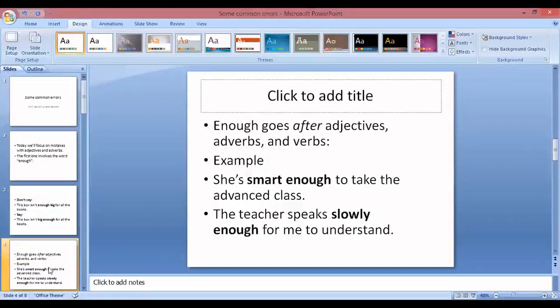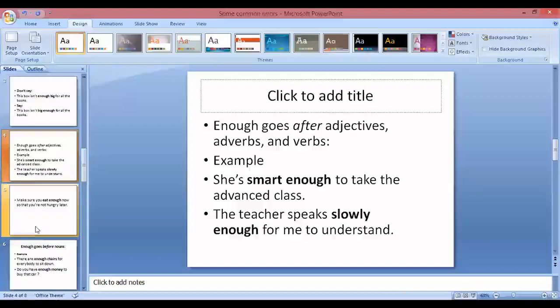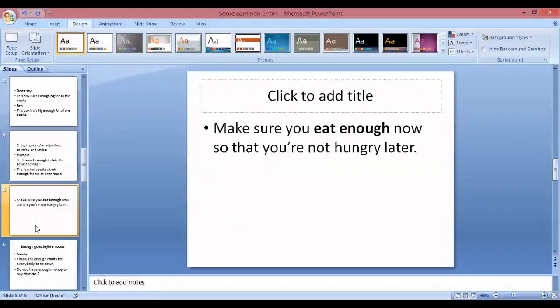Now let's see the example. "She is smart enough to take the advanced class." In the sentence, we can see that first we have to put an adjective and then we will put the word "enough". Now the next example is "The teacher speaks slowly enough for me to understand." So first we have to put an adverb and then we will put "enough". This is a rule. Now the last example is "Make sure you eat enough now so that you are not hungry later."